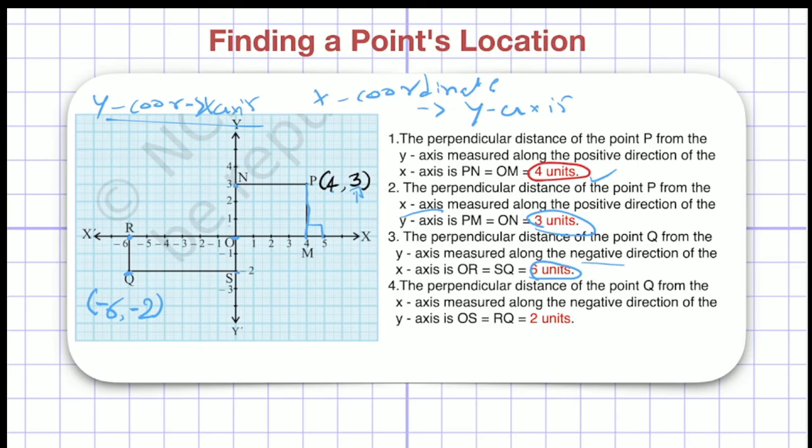If I want to find the distance of Q from the x-axis, it will be only R and Q. Now if you look here, O and S, OS will be RQ. So the distance between O and S is 1 and 2 units only. So I have written 2 units here, but it is measured along the negative direction. So I have written -2 here. So your coordinate will be positive or negative, but your distance will always be positive, right?